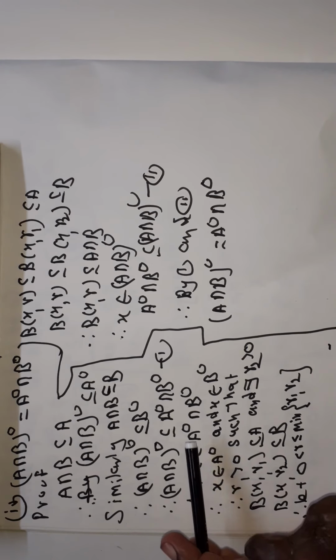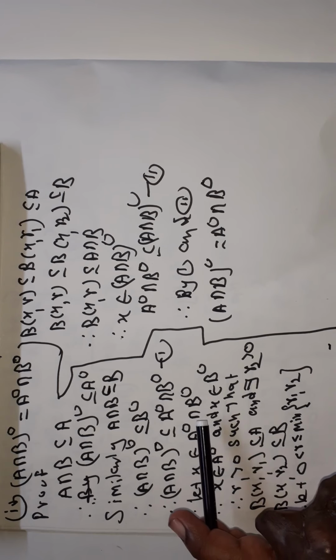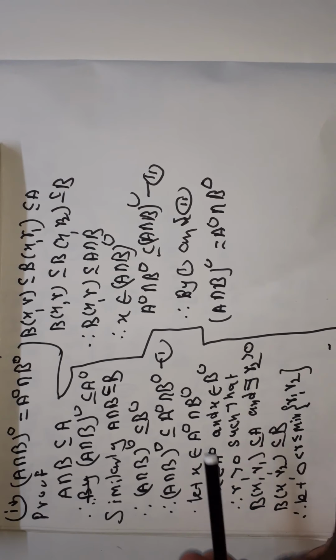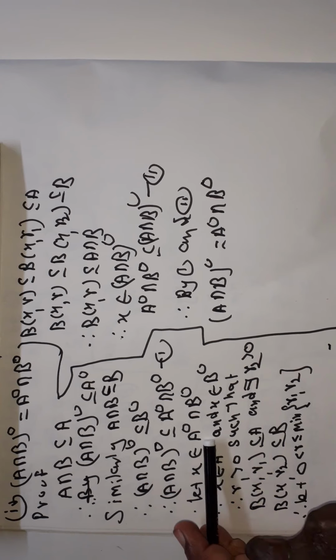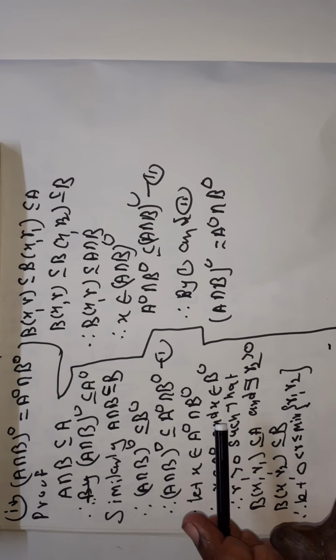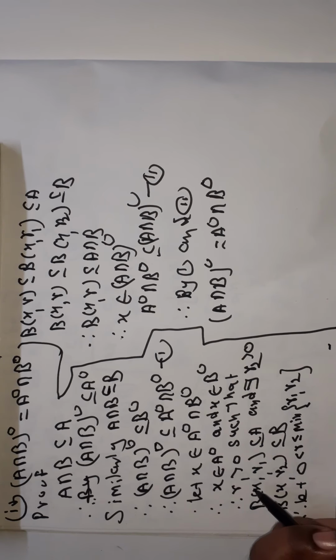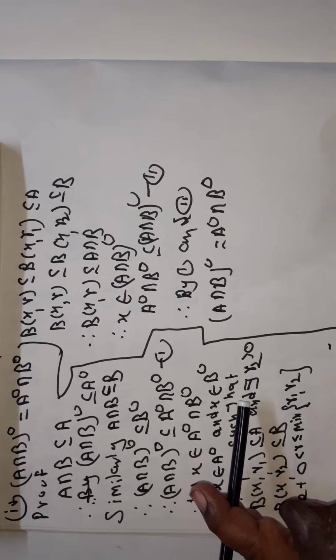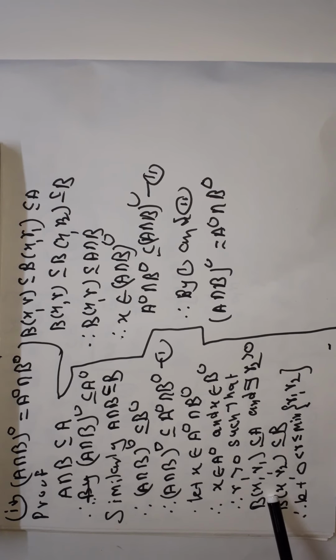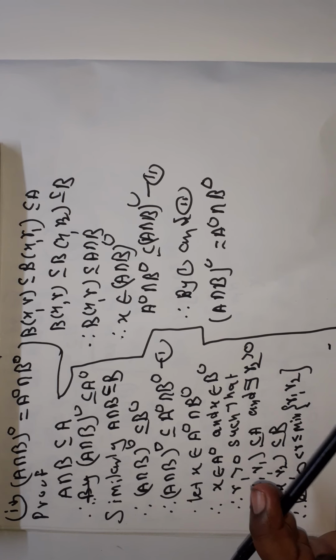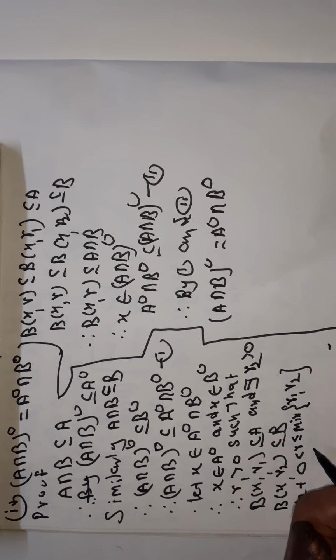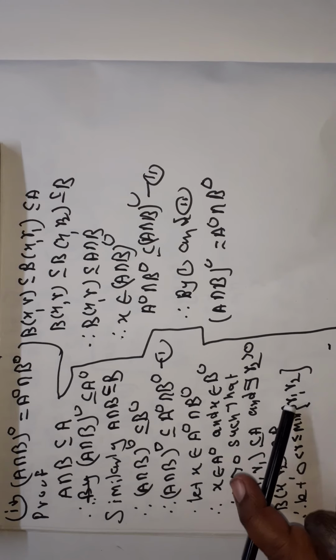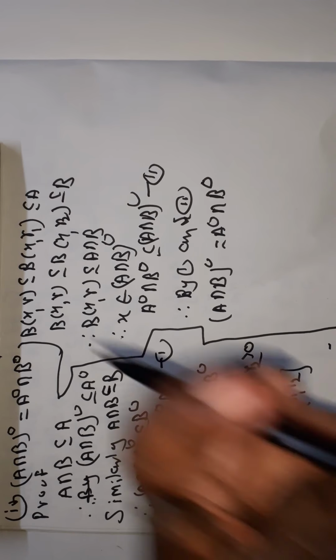Now let X belong to the interior of A intersection the interior of B. Therefore X belongs to the interior of A and X belongs to the interior of B. Therefore there exists R1 greater than 0 such that ball centered at X and radius R1 is a subset of A, and there exists R2 greater than 0 such that ball X R2 is a subset of B. Now see here, let R be greater than 0 but less than or equal to the minimum of R1 and R2.